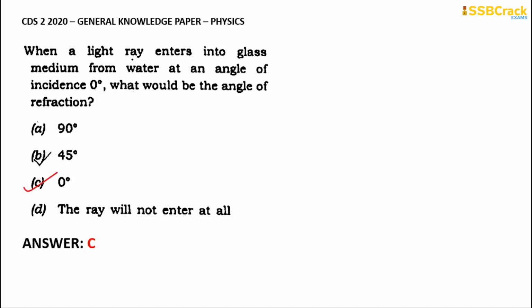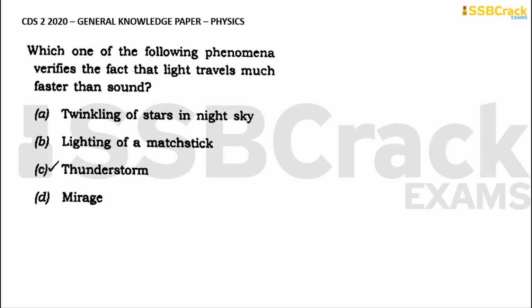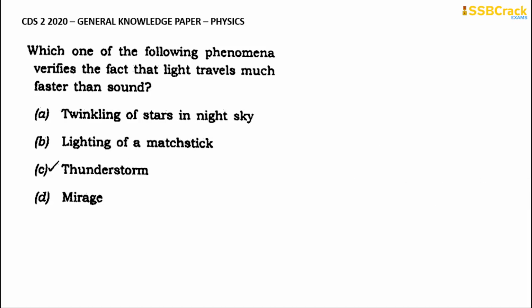Going through with the next important question: which one of the following phenomena verifies the fact that light travels much faster than sound? Understanding? So which among these is that phenomenon where it verifies the fact that light travels much faster than sound? Is it option A, twinkling of stars in night sky, or option B, lightning of a matchstick, or option C, thunderstorm, or option D, mirage? The correct answer for this is option C, thunderstorm.